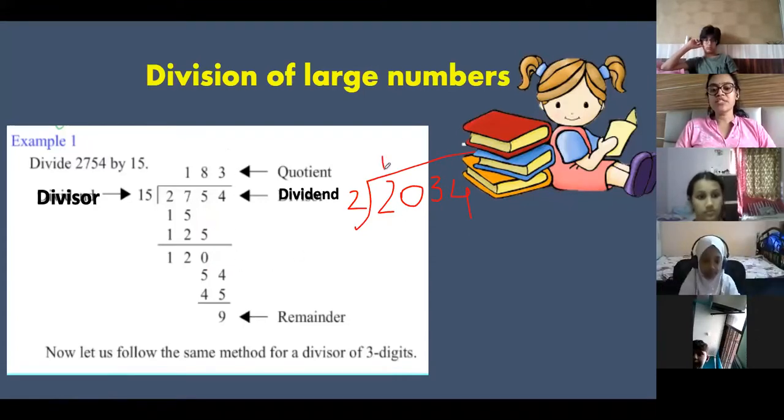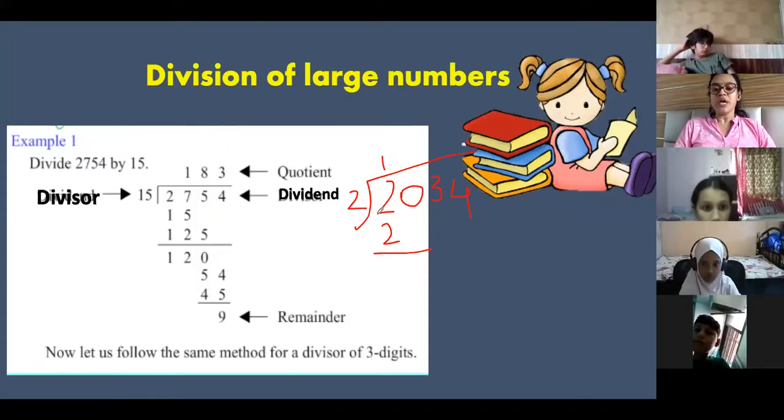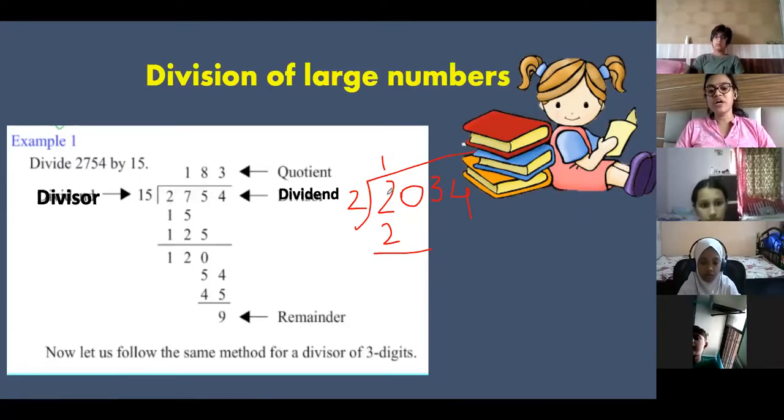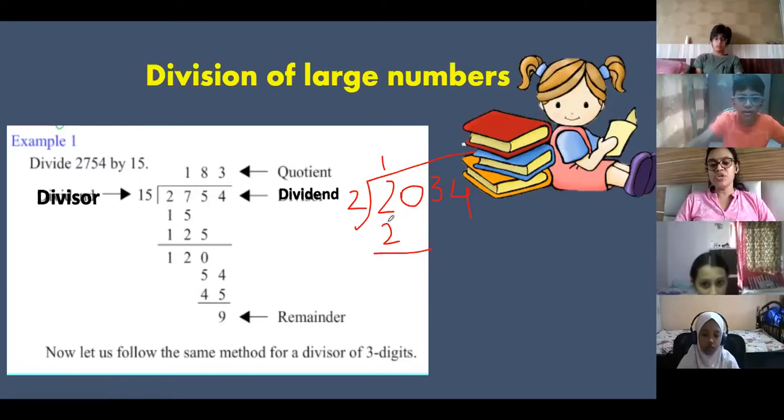Now see, 2 ones are 2, this is clear. Okay, Humaira, is it clear? Why do we see? First, we need to check the first digit. Now, first digit is equal to the divisor, so I will take only the first digit. If first digit is less, in this case first digit 2 is less than 15, I had to take the second digit also, because your dividend should be greater than the divisor. So 27 again here, but here only 2 I can take, because 2 ones are 2 and 2 is equal to 2.